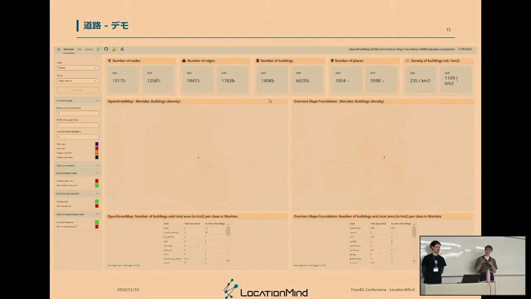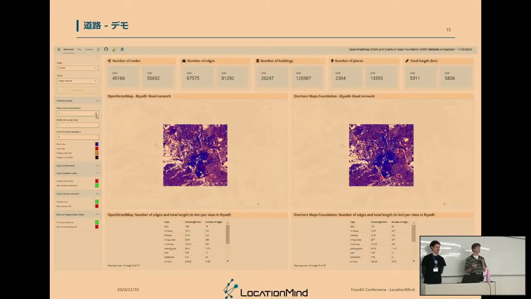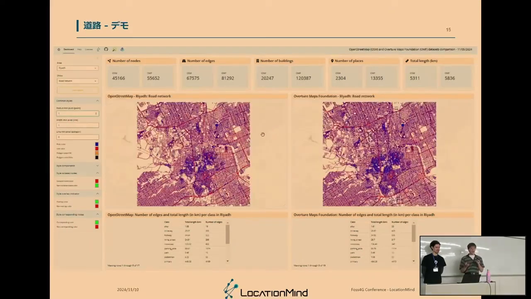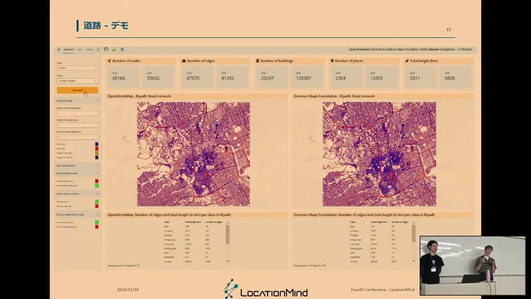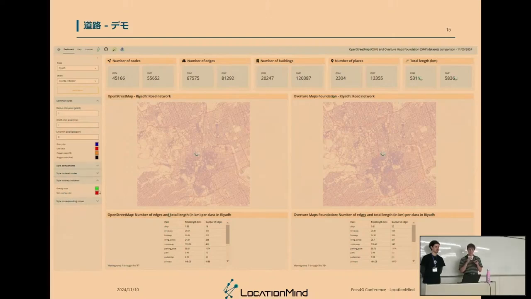But as you will see, it's quite dense, so it's complicated to actually compare the 2 data sets just by looking at the road network, because it really looks similar. So what we can do is use the overlap indicator that I mentioned before. If we load it, the roads in green are roads that are present in both data sets, and in red, present only in the right data set. Sorry, in the data set itself.